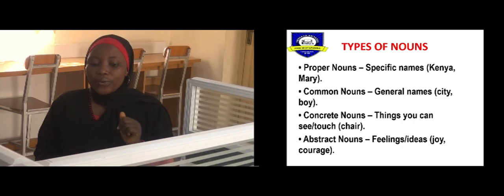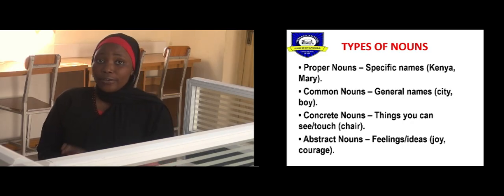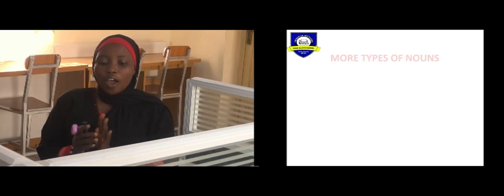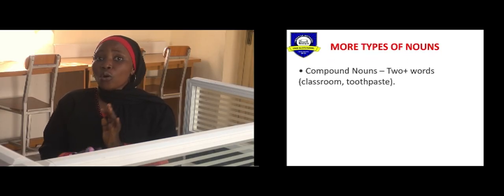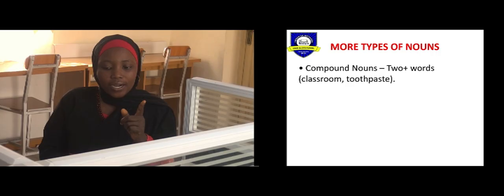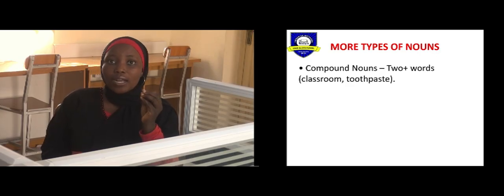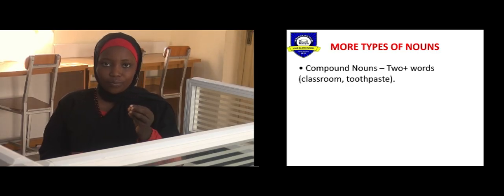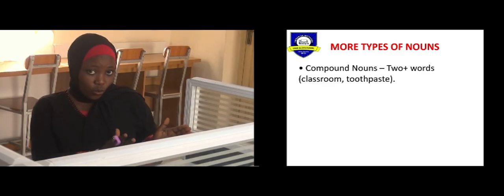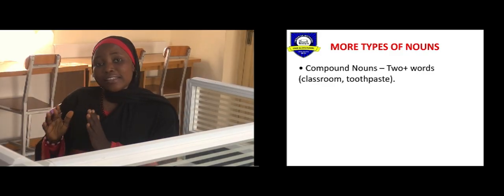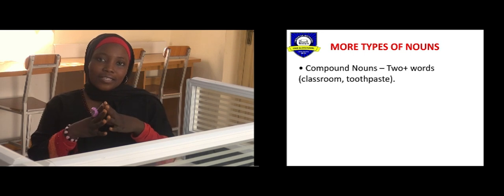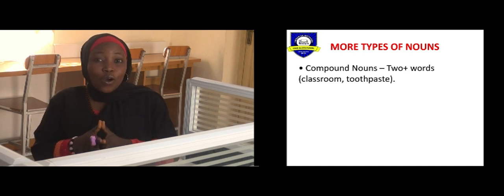Moving on to the next one, we have the compound nouns. And recall that we said compound nouns are when we join two words together to form a word. We have example, classroom. Class is a word on its own, right? And room is another word on its own. Now, bringing these two words together, it gives you what?